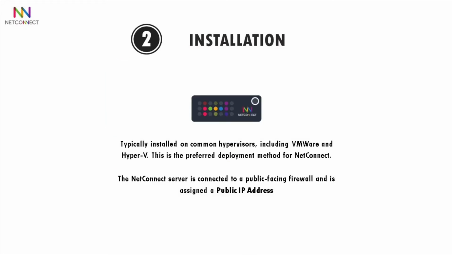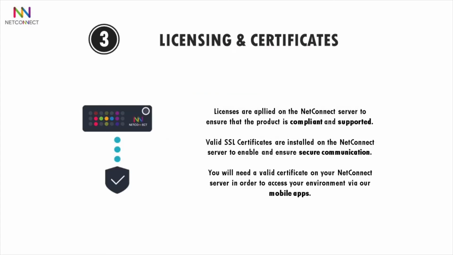In Chapter 2, we'll look at the install process. NetConnect is commonly installed onto a virtual environment, so we'll focus on this approach. In Chapter 3, we'll be covering off licensing. Licenses are needed for users to access NetConnect and launch applications. We'll show you how to request a license and how to generate one for your trial.